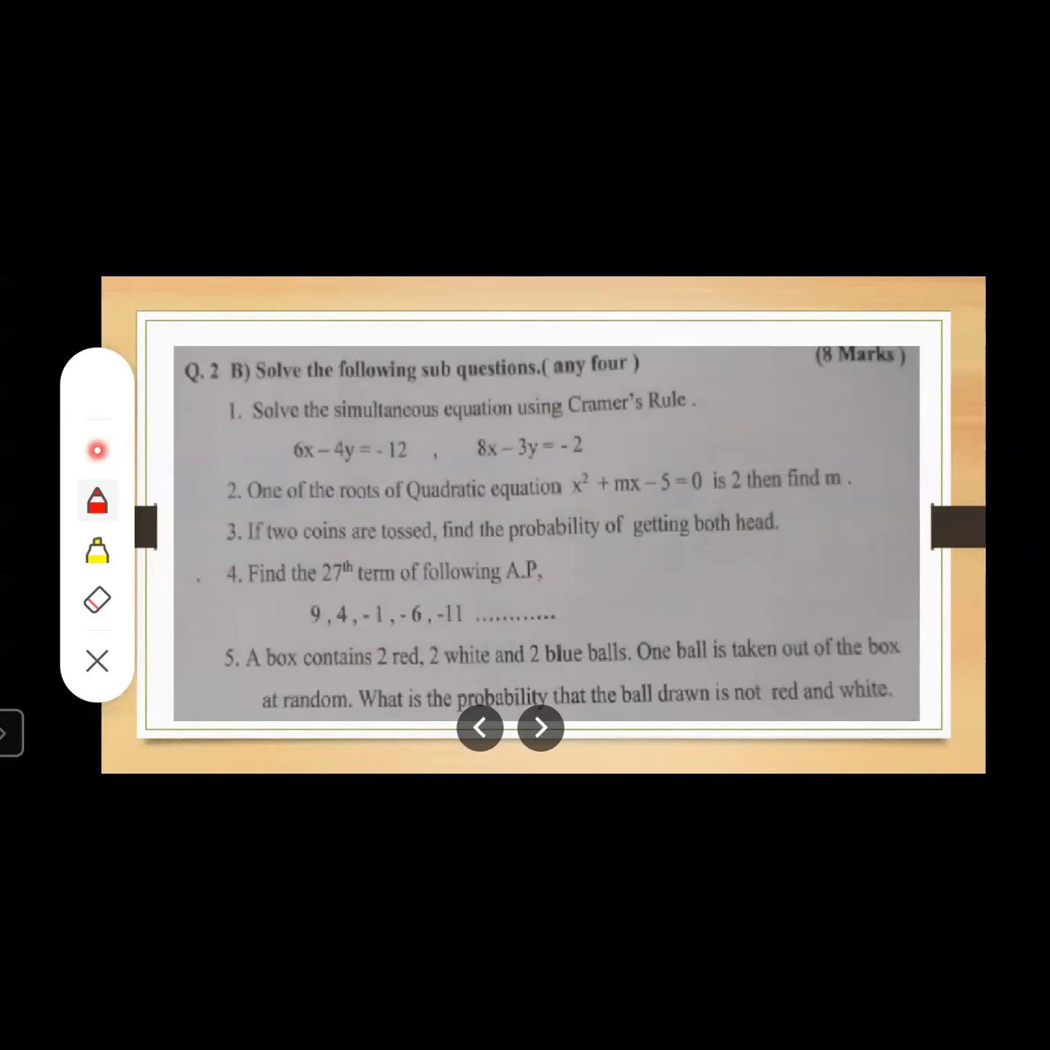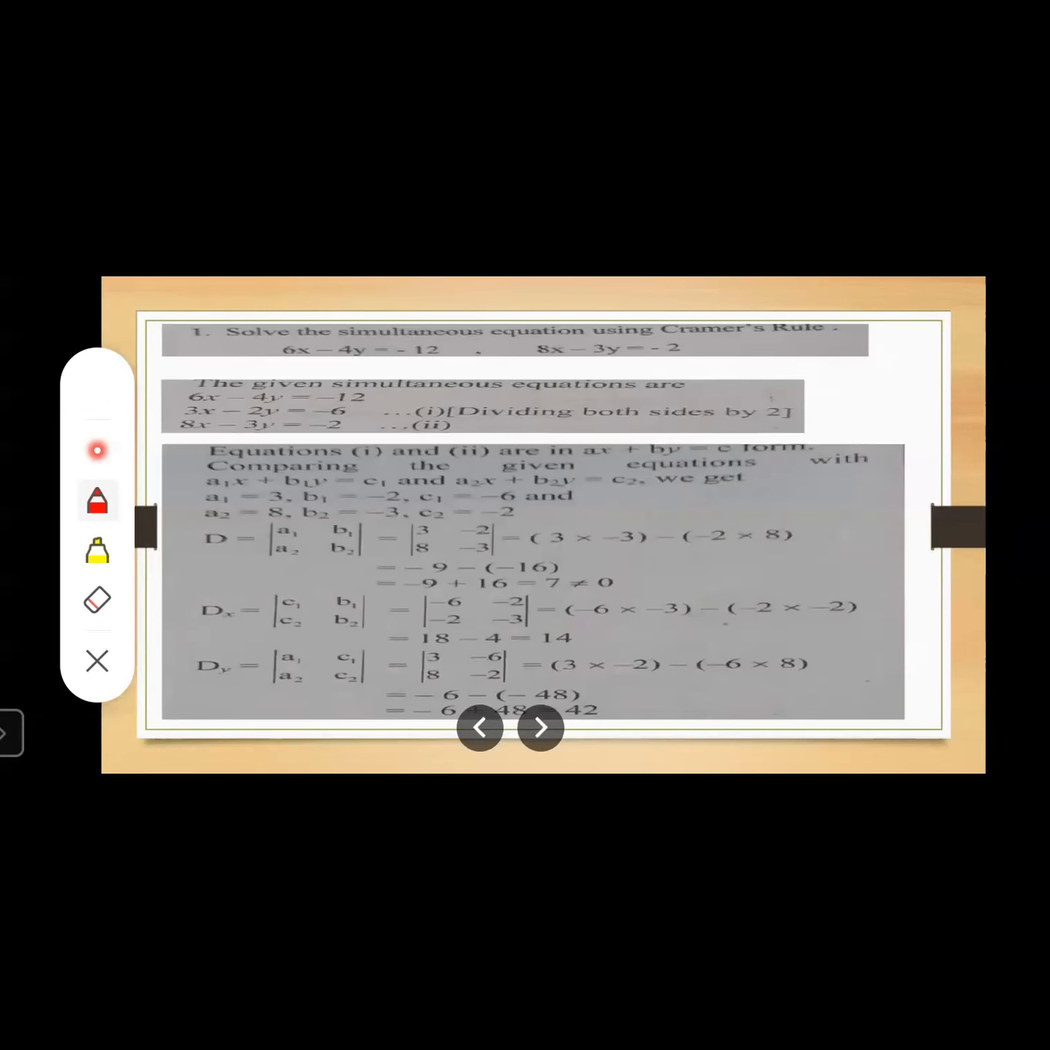There will be 4 sub questions and each carries 2 marks. Okay, there will be 5 sub questions. You have to attempt 4 sub questions. Okay, now let us move to the next slide. Solve the simultaneous equation using Cramer's rule. Which equations are given? 6x minus 4y is equal to minus 12. And the second equation given is 8x minus 3y is equal to minus 2.